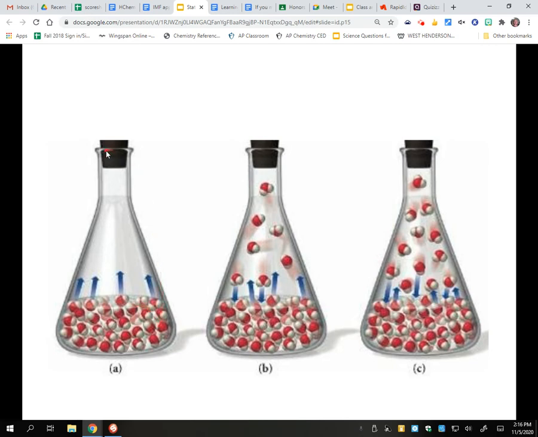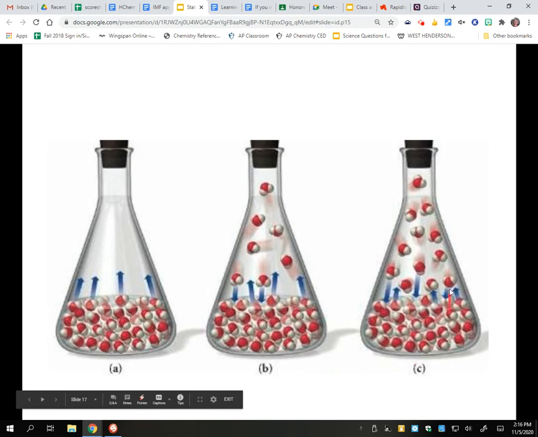So I've got my closed container, so I've got a stopper in here. I've got some water, and some of the particles at the surface will evaporate. Evaporation only happens at the surface. So they gain enough energy to escape their attractive forces. And then they're going to come out here and they're going to hit the walls of the container, creating pressure. They lose energy and they'll go back into solution, but others will come out of solution and create a pressure.